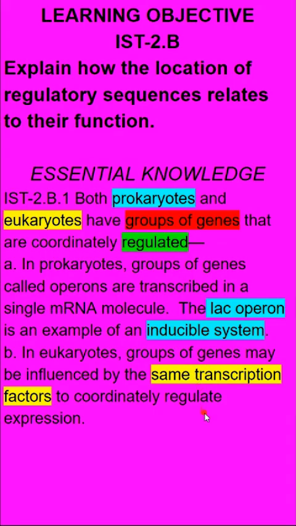So again, prokaryotes and eukaryotes regulate groups of genes at a time. A lot of times in eukaryotes, it's through the same transcription factors, and in prokaryotes, that happens through operons, and we looked at the lac operon as an inducible system.